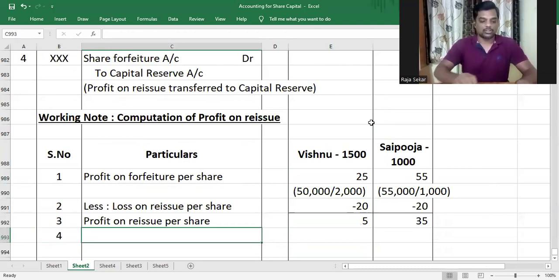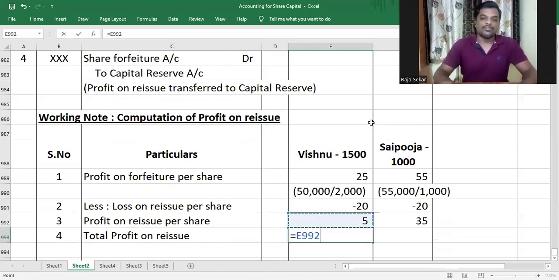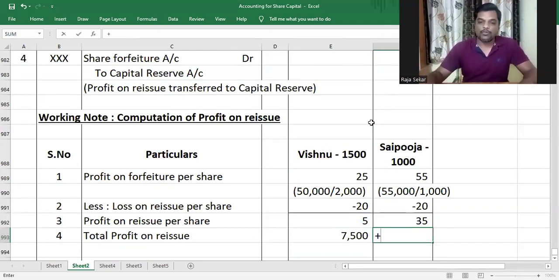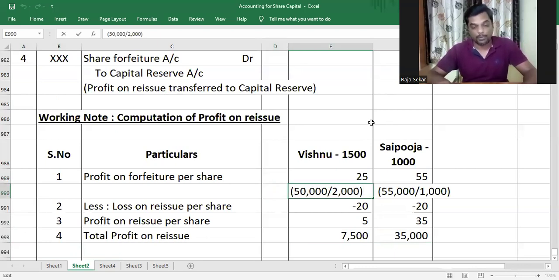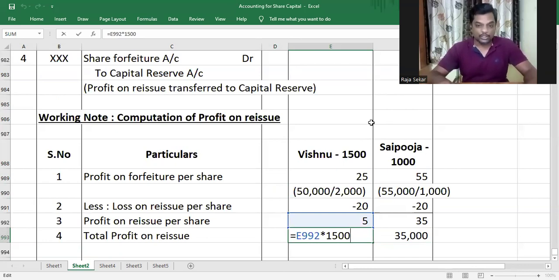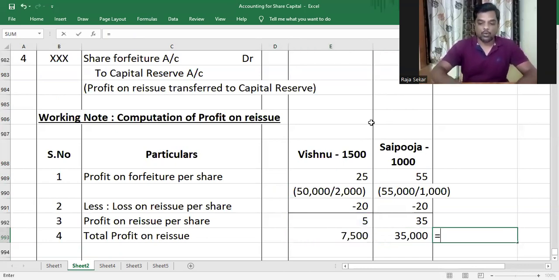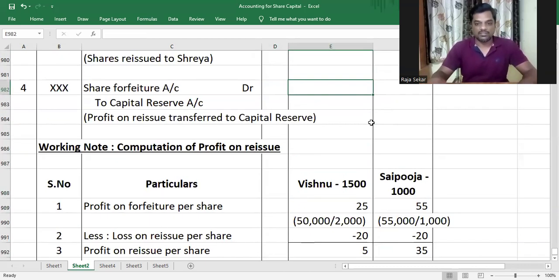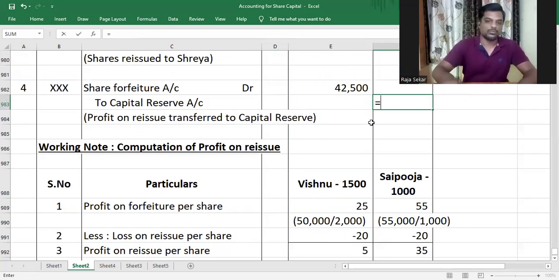So far, the calculation with respect to other things is correct, but there I should have written 1,500. Understood? So the total profit on reissue of these 2,500 shares is, on Vishnu's 1,500 shares, 5 rupees was the profit per share. So the total would be 1,500 into 5. And for Sai Puja's 1,000 shares reissue, it is 35 into 1,000. See, here while finding the profit on forfeiture, I am dividing the total profit on forfeiture credited in the share forfeiture account by the total number of shares, which is 2,000. But here, when I'm multiplying, I'm only multiplying the reissued shares of Vishnu, which is 1,500. The total is 42,500, and that, my dear children, will be your profit on reissue.